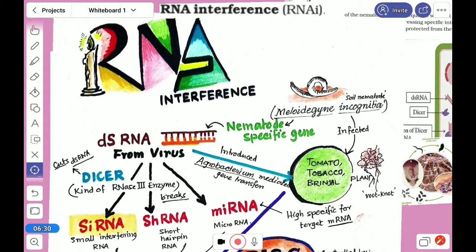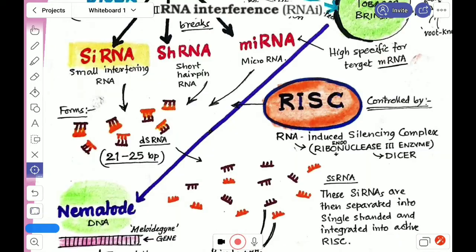Now up to here we have got that the dsRNA we have introduced inside the plant with the Agrobacterium-mediated process, and inside it splits into several different types. It can be siRNA, small interfering, and short hairpin, and microRNA, whatever it is, but the function is basically the same. So what is its function? Let's know it in the next part.